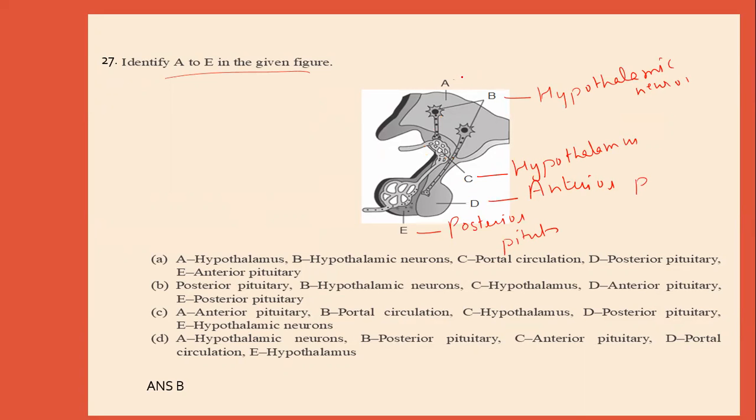And A represents the posterior pituitary. So this is the diagram of the pituitary gland, and these are parts of the pituitary gland. So option B is the correct answer. It is the correct labeling from A to E.